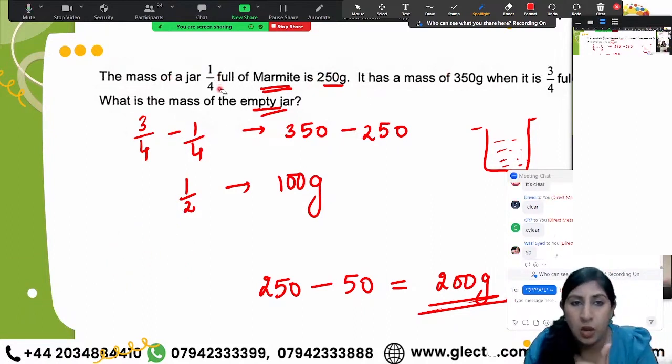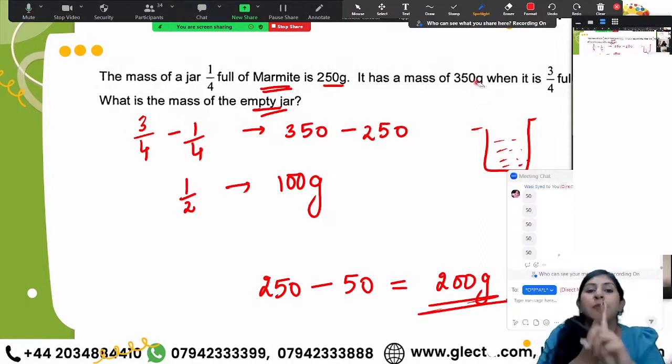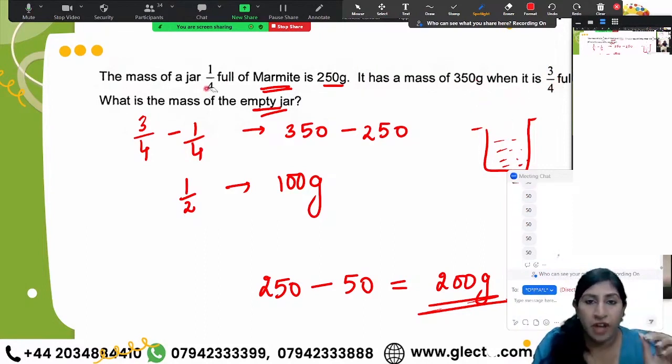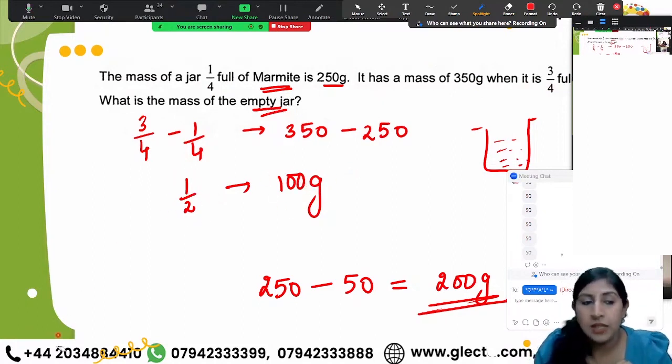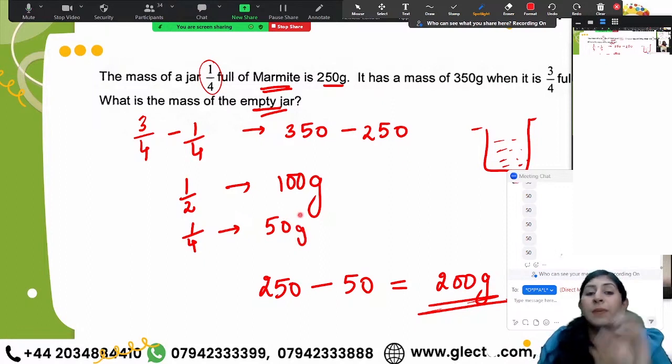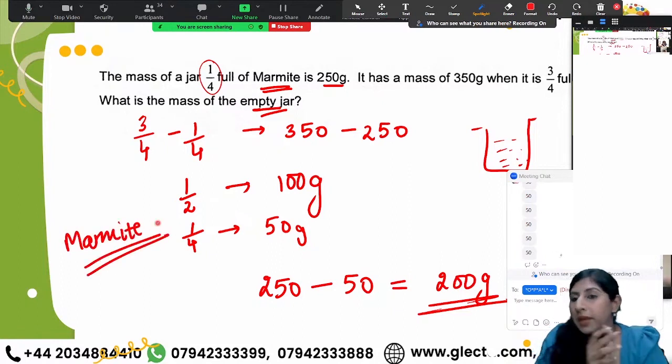I'm given that when it's a quarter full, the total mass is 250. When it's 3/4 full, the total mass is 350. I subtracted both of them, the fraction with the fraction and the mass with the mass. I got 100 grams representing a half, right? I am talking about a quarter. Divide by 2 on both sides. If I divide by 2, a quarter represents 50 grams. That means this is the weight of marmite that we are getting over here.